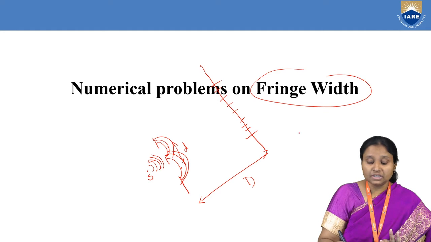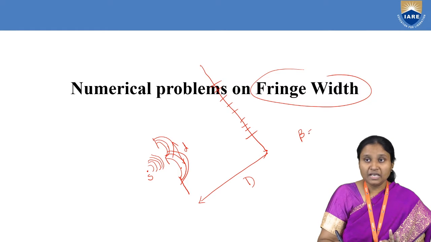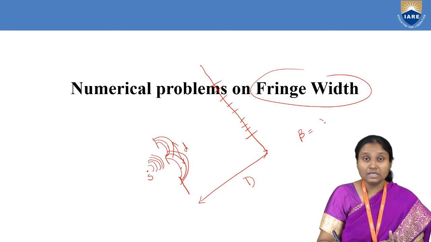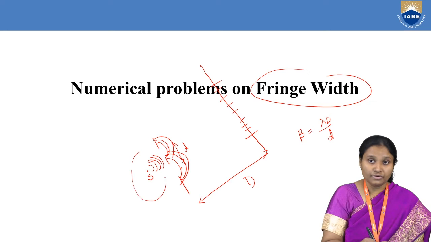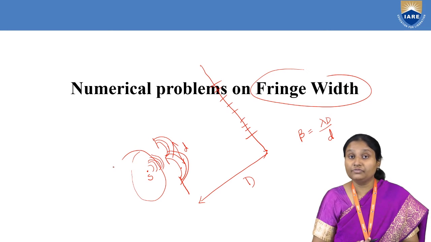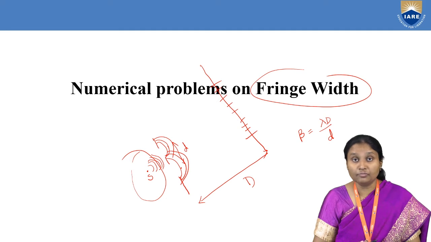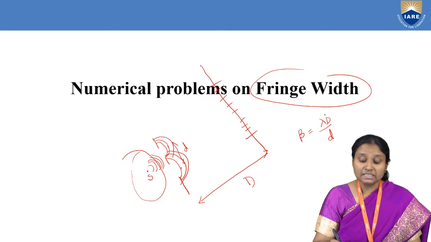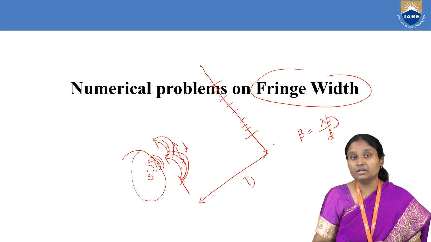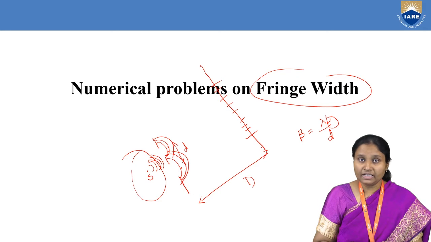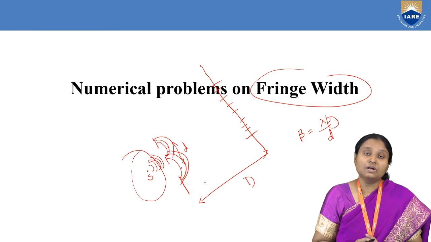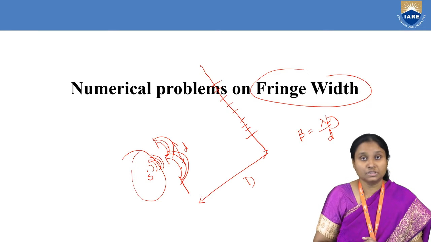That particular distance between two consecutive dark fringes or bright fringes is called fringe width. This fringe width is usually denoted by the symbol beta, and the formula is lambda D by small d. What is lambda? Lambda is the wavelength of the monochromatic wavefront. And what is capital D? Capital D is the distance of the screen on which we are recording fringes, measured from those two slits, and these two slits are also called virtual coherent sources.